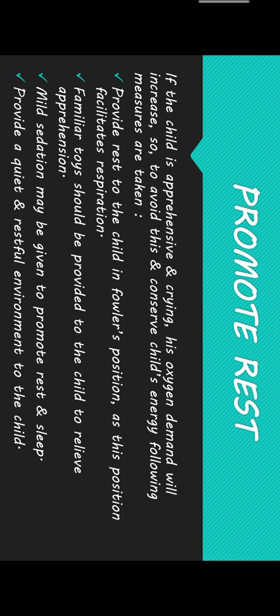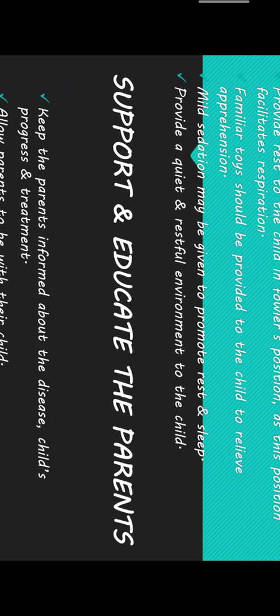Then fourth one is promote rest. If the child is apprehensive and crying, his oxygen demand will increase. So to avoid this and conserve child's energy, following measures are taken. First one is provide rest to the child in Fowler's position as this position facilitates respiration. Then second is familiar toys should be provided to the child to relieve apprehension. Then third one is mild sedation may be given to promote rest and sleep. Then fourth one is provide a quiet and restful environment to the child.